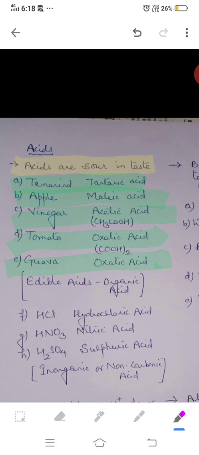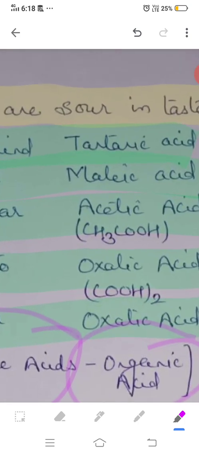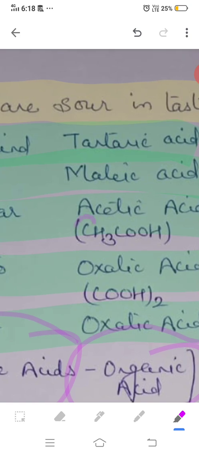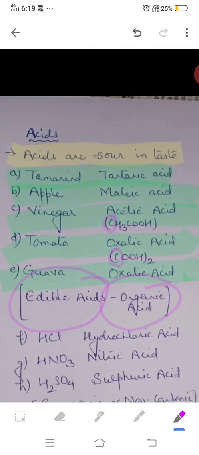Now, these acids are also called edible acids, as these acids we are eating in the form of fruits. Another term given to them is organic acid also. Now why are they called organic acids? Because here you find in their formula that they contain carbon. So because of containing carbon, they are also called organic acids. Dear students, here I have mentioned the formula of only acetic acid and oxalic acid, because the formula of tartaric and malic acid is quite big, but all organic acids contain carbon.